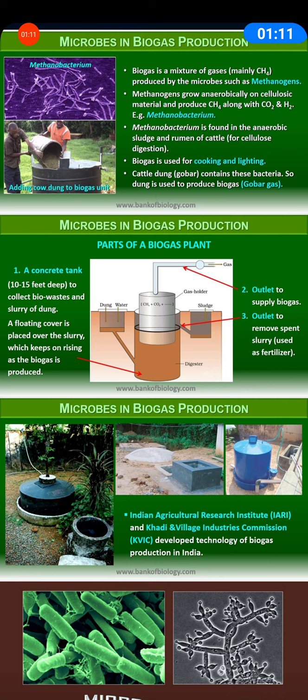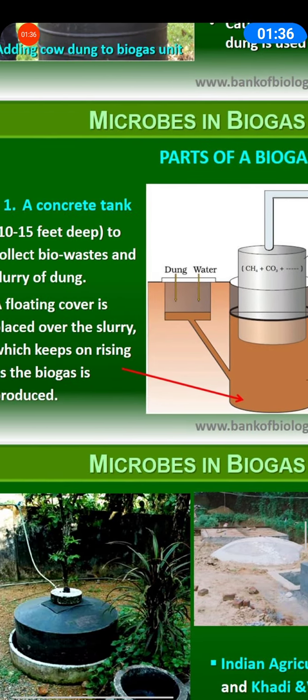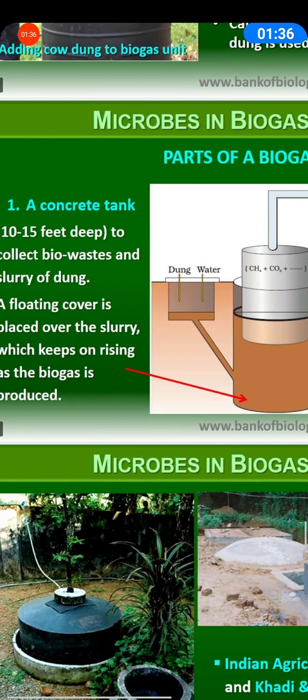The diagram being shown is the biogas plant where the biogas is being produced. A concrete tank collects the waste, dung plus water. Dung plus water forms a slurry, and a floating cover is placed over the slurry, which keeps on rising. You can see that sludge is being produced, and at the top the gas is being released. So that is the outlet.